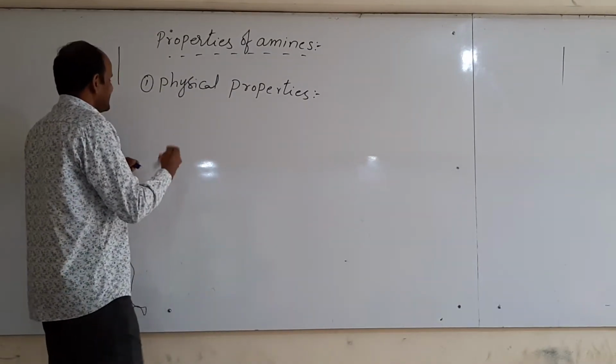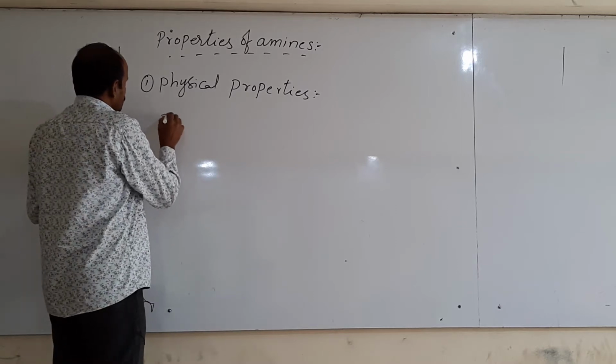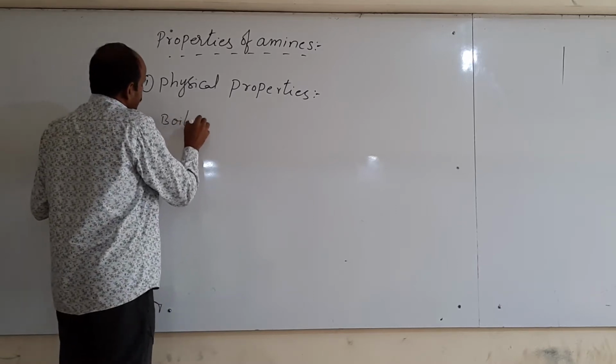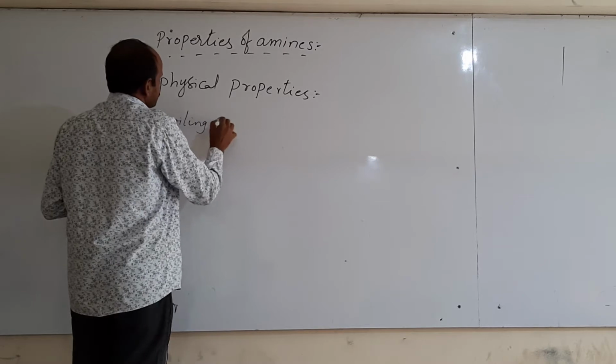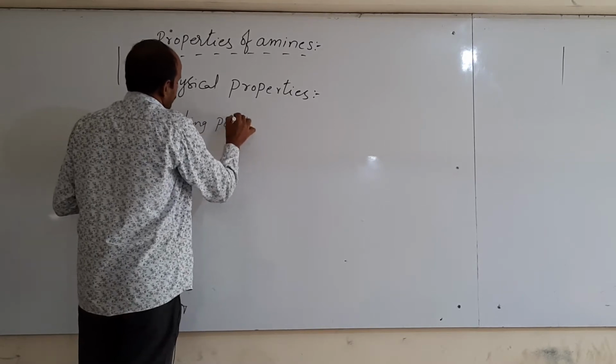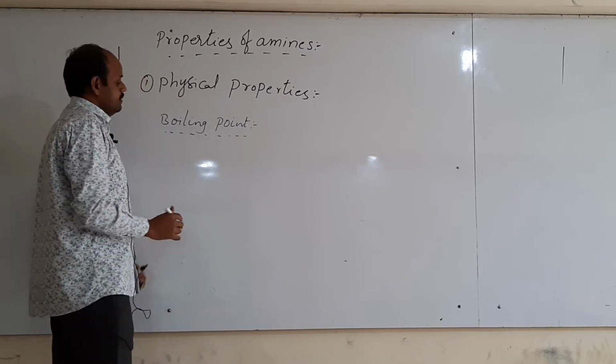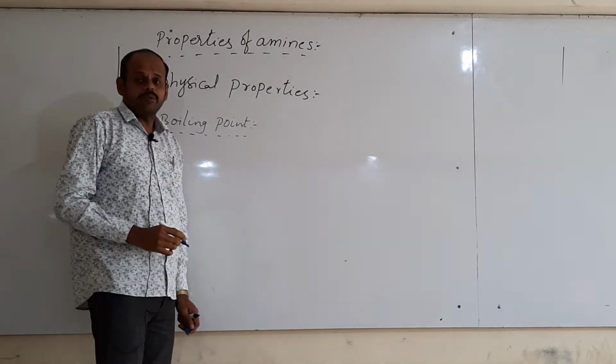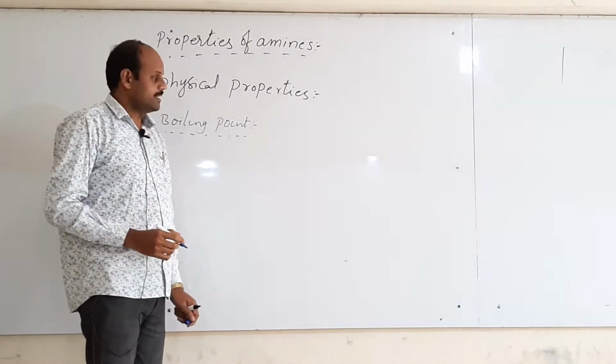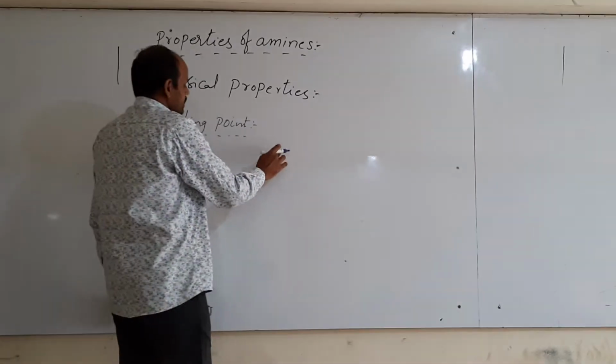In these physical properties, first property is boiling points. Here, amines have higher boiling point than hydrocarbons of comparable masses.